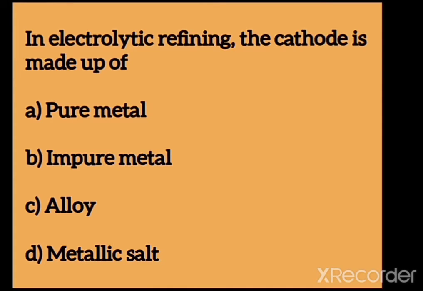In electrolytic refining, the cathode is made up of pure metal, impure metal, alloy, or metallic salt. It's a very important question.